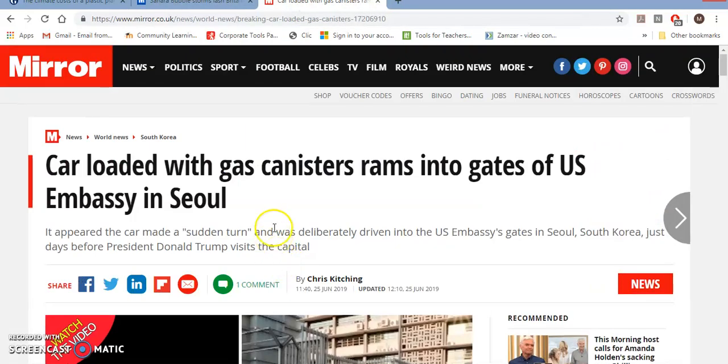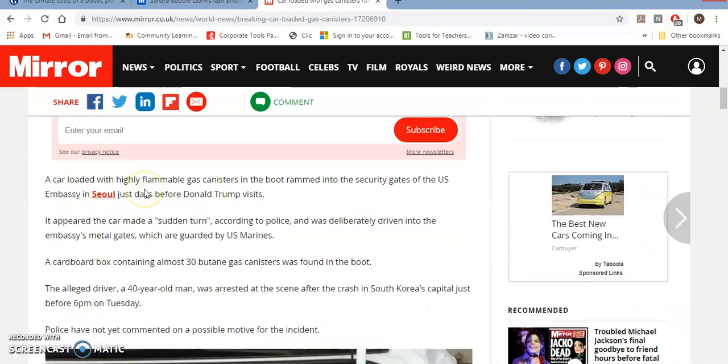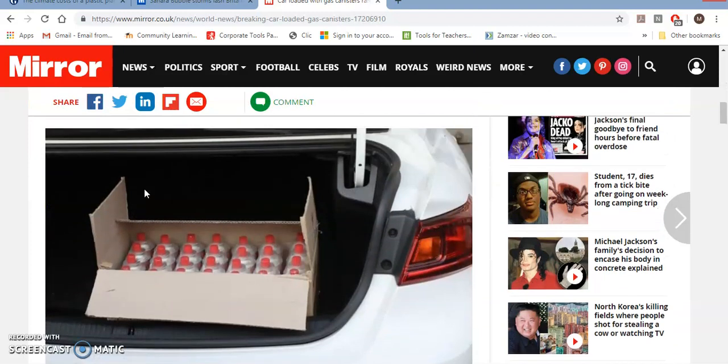Now this one is quite dramatic. The headline tells us straight from the start, "Car loaded with gas canisters rams into gates of US Embassy in Seoul." So, let's have a look at the pictures and see what we can infer from them. So, first picture, what we got here? Pause the video. Jot down some ideas.